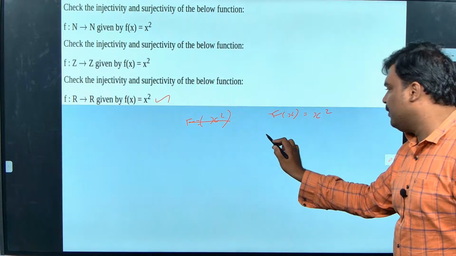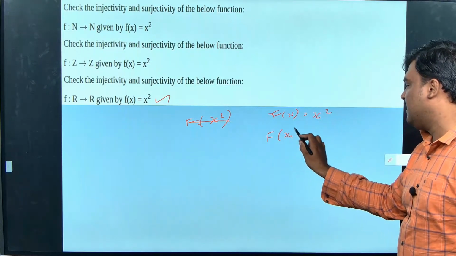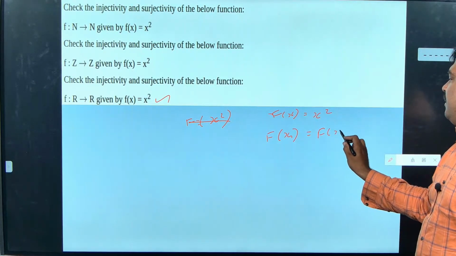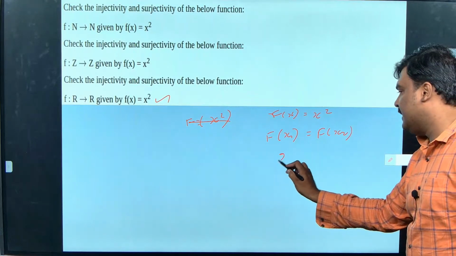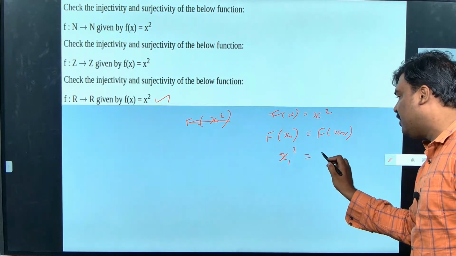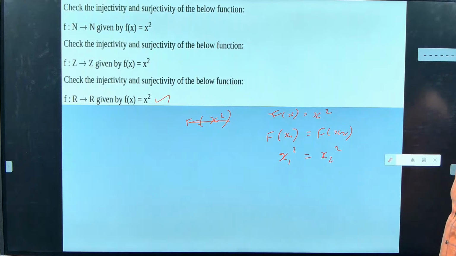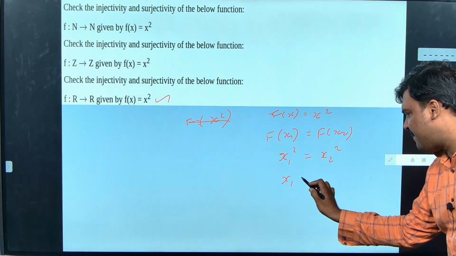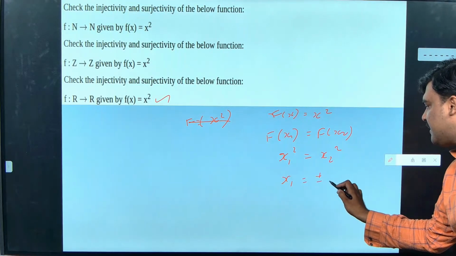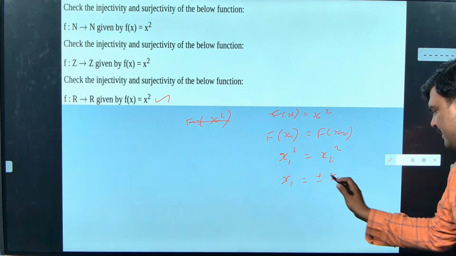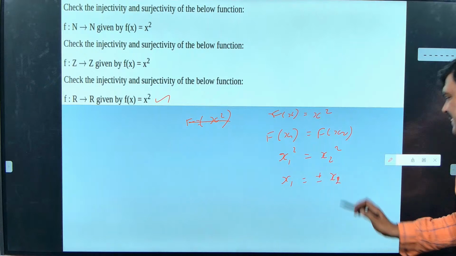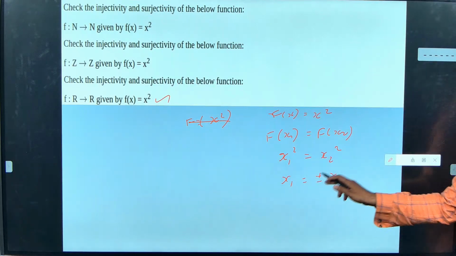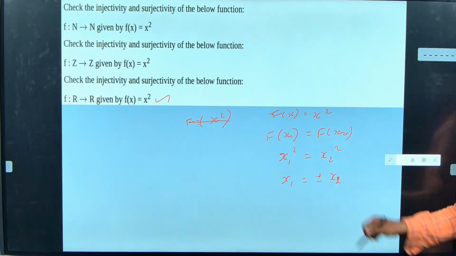So what am I going to do? I am going to write f of x1 is equal to f of x2. What does it mean? x1 square will be equal to x2 square. Yes or no? But the problem is, I can write x1 can be equal to plus or minus x2. I am having two different inputs.